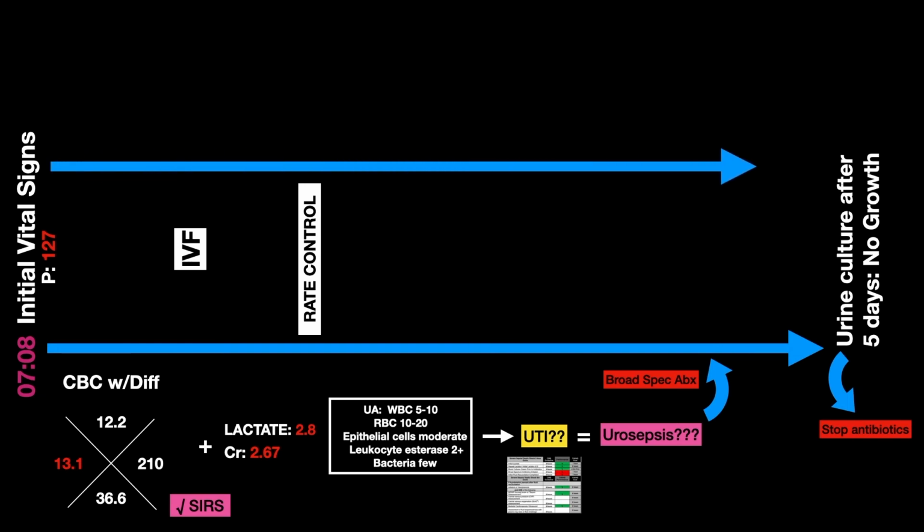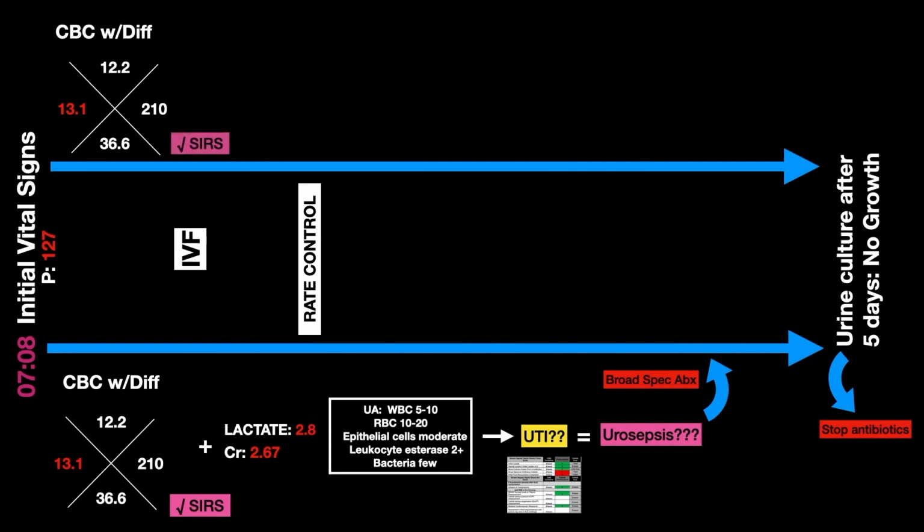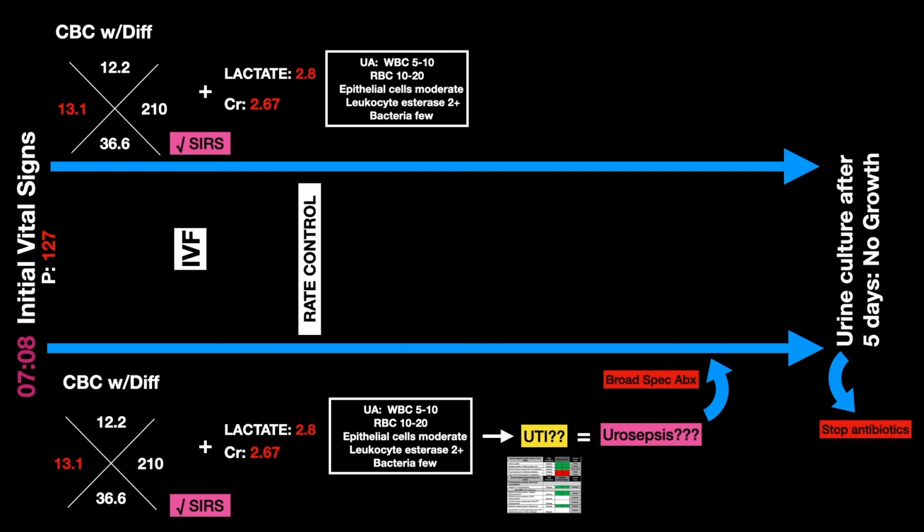Now let's consider the above scenario, which is what actually took place as we have access to MDW. CBC demonstrated elevated WBC, SIRS criteria was met, plus signs of end organ damage, and an equivocal UA, but with an MDW of 16.7, which has also resulted with our CBC with differential. MDW of 16.7 is less than the 20 threshold, suggests that severe infection, sepsis, and bacteremia are much less likely. Therefore, in this case, broad-spectrum antibiotics was not started as infection was not suspected.